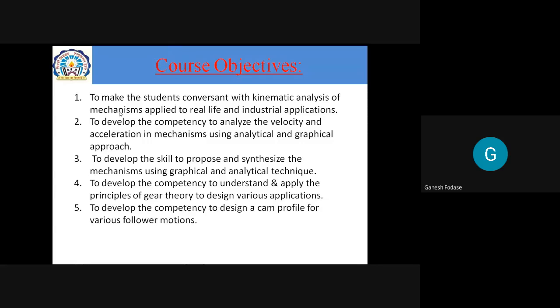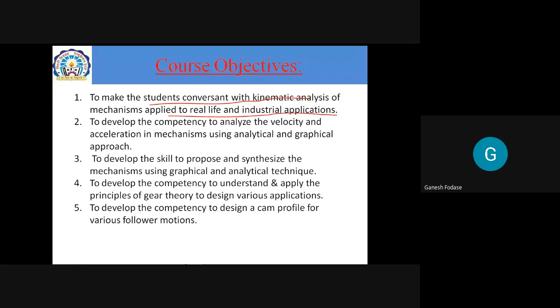To make students convergent with kinematic analysis of mechanisms, our first objective is that you must be convergent with the kinematic analysis part of the mechanisms and apply that analysis to real life. You should be able to apply that in real life as well as for industrial applications. This is our objective before the start of the course.